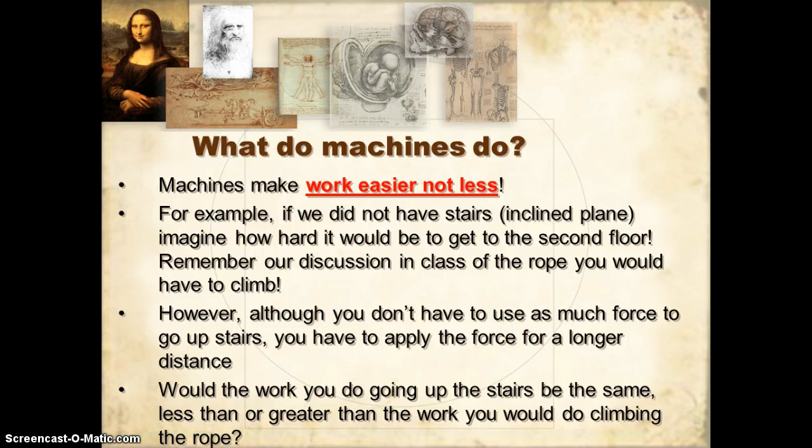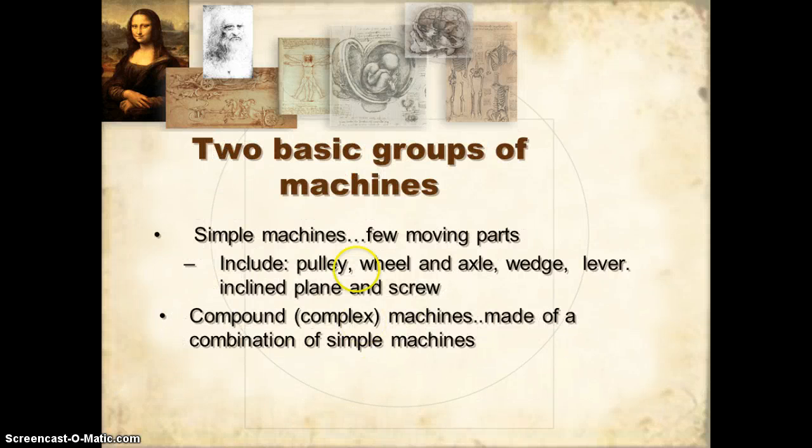So going up the stairs, if you didn't have to worry about friction, you would be doing the same amount of work as climbing the rope. But the force would be easier, while the distance you exerted that force would be greater. Follow? There are two basic groups of machines.